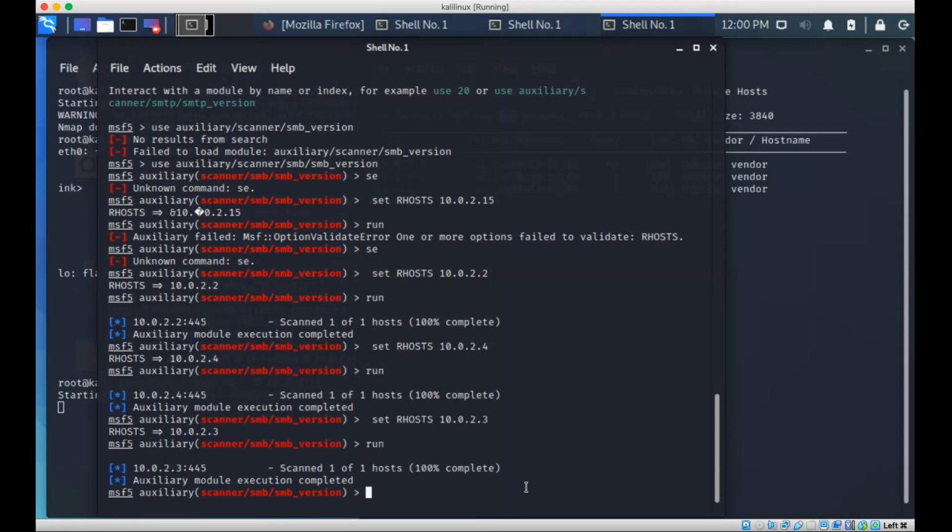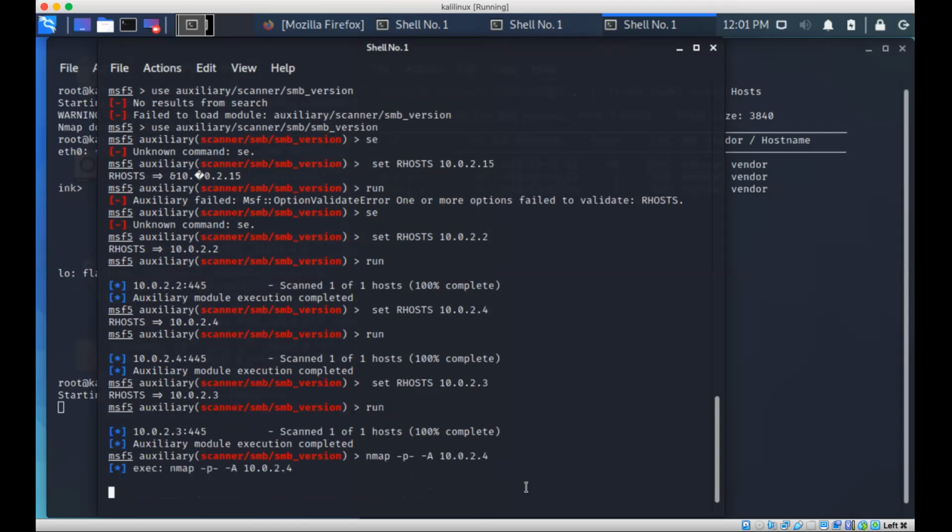Do the nmap there for your 4. Do the nmap for 4 and all. Nmap, small p hyphen, again space, capital A hyphen capital A for 10.0.0.4. You do 2.4. Enter it.